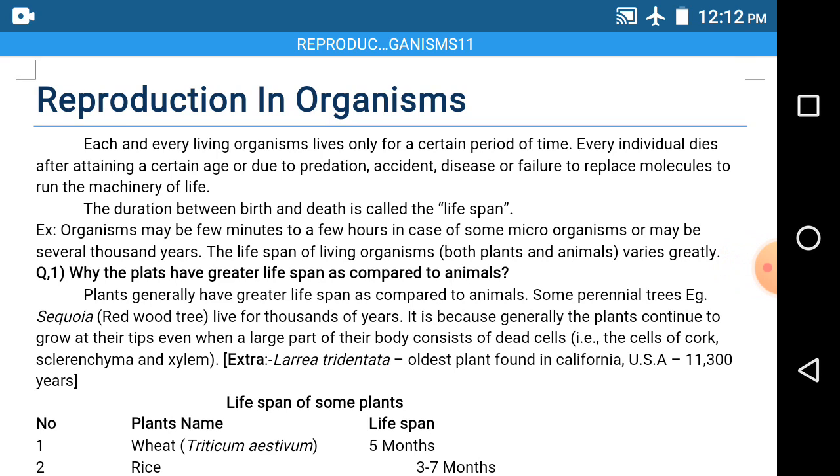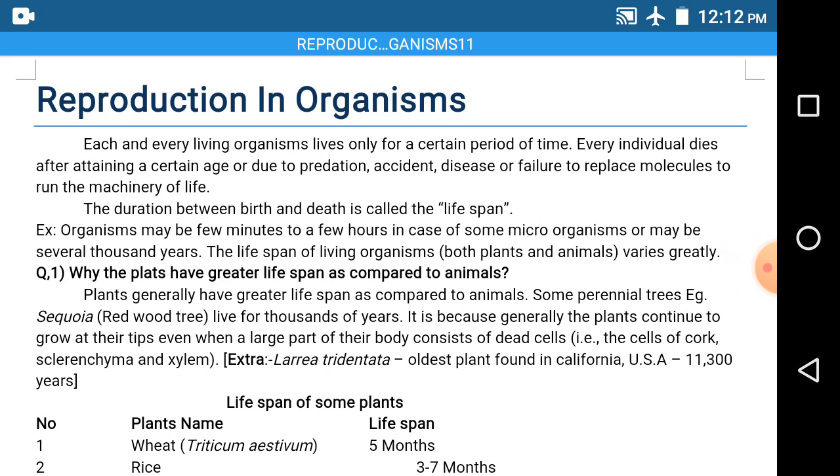So, what happens when there is no reproduction? The species, community or the population may end, or it may become extinct. So, for the continuation of life or the continuation of race, reproduction is necessary. So, what is reproduction? It is nothing but multiplication.